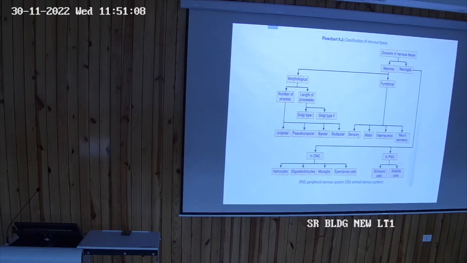Similarly, the nerve fibers of the brain are myelinated and non-myelinated or unmyelinated. The preganglionic fibers in the sympathetic system are myelinated, and the maximum part of the peripheral nervous system is myelinated. They help in very fast conduction of nerve impulses compared to the unmyelinated nerve fibers.